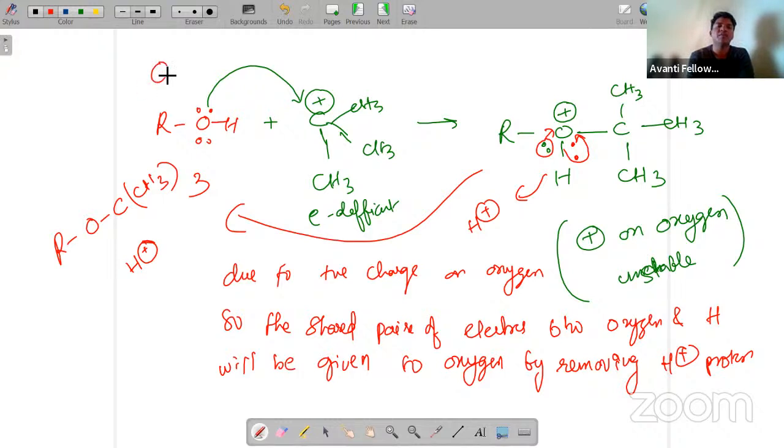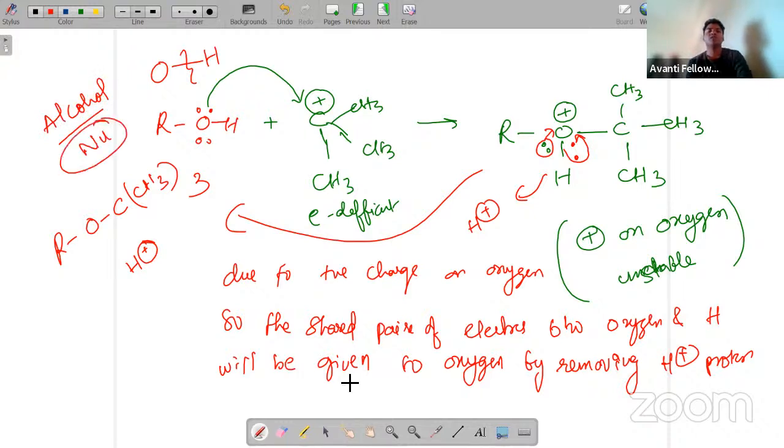So this is the breaking of the oxygen and hydrogen bond. When there is a break between oxygen and hydrogen bond, alcohol will act as a nucleophile. Now, next, what will happen in this case?